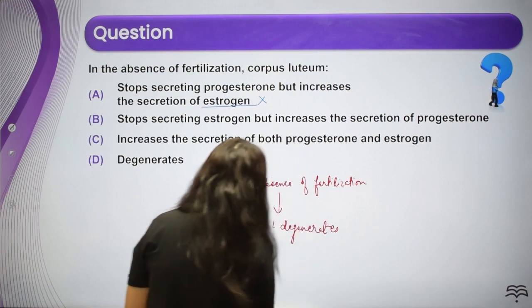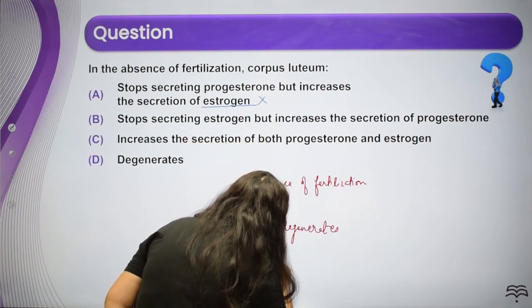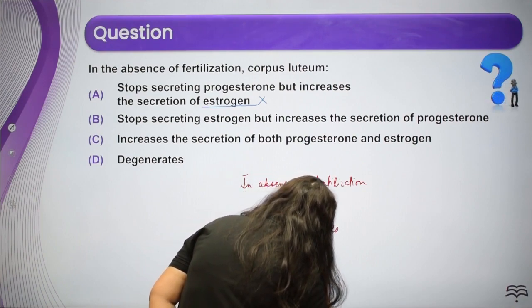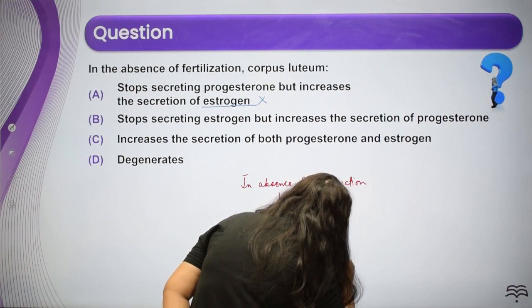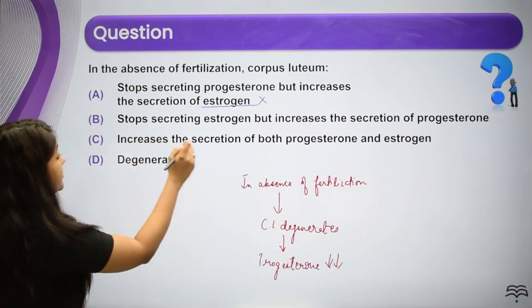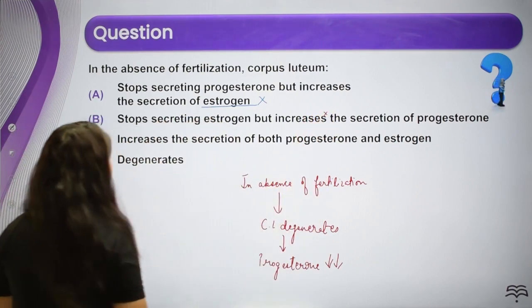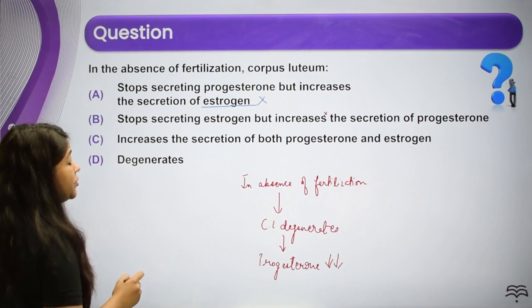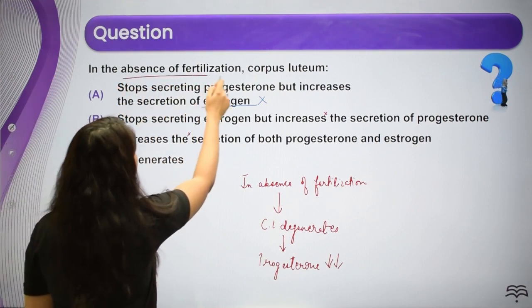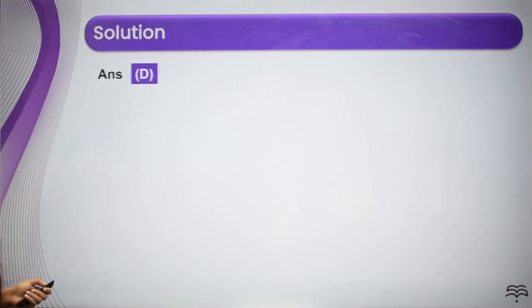With the degeneration of the corpus luteum, the progesterone levels go down, right? Okay, तो आंसर ढूंढते हैं. Stop secreting estrogen but increases the secretion of progesterone? No. Increases the secretion of both progesterone and estrogen? No. Degenerates, right? In the absence of fertilization, पूछा है question में. चलो next.